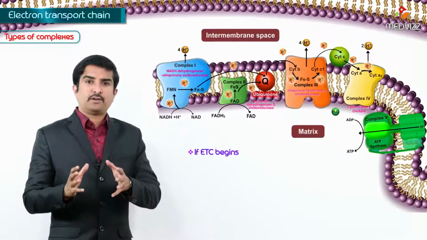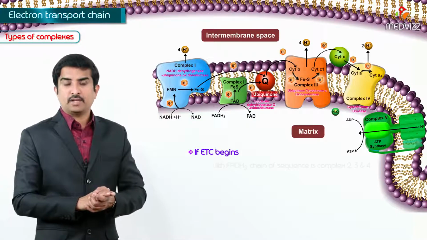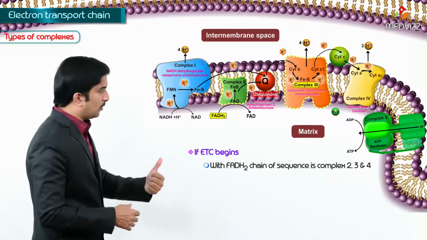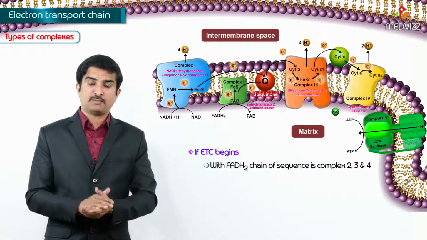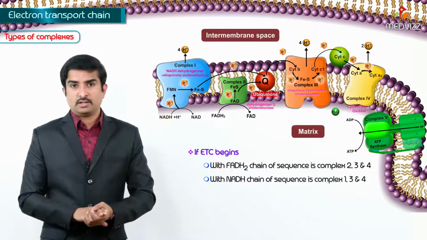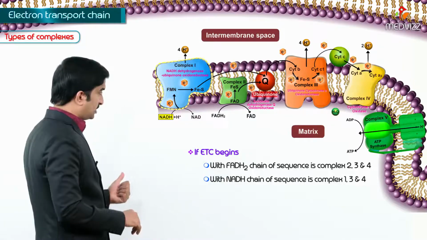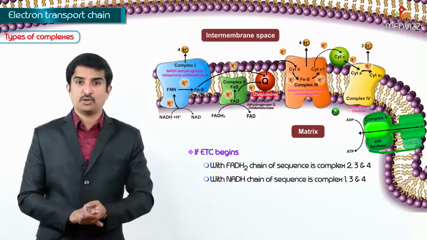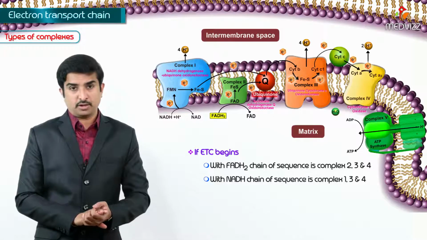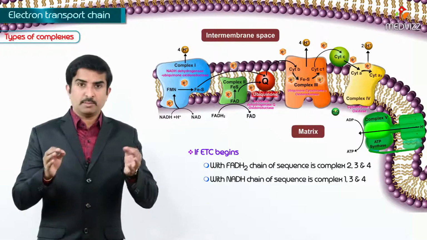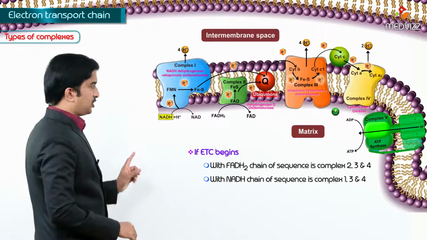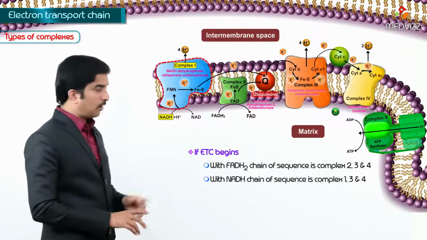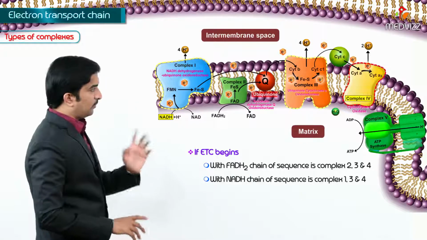Because if the electron transport chain begins with FADH2, the chain of events is from complex 2, complex 3 and complex 4. But if the electron transport chain begins with NADH, then the chain of events will be from complex 1 to complex 3 to complex 4, because complex 2 is the succinate dehydrogenase, which involves FADH2 but not NADH. So remember guys, whenever NADH is entering the electron transport chain, what are all the complexes you will see? Complex 1, complex 3 and complex 4.